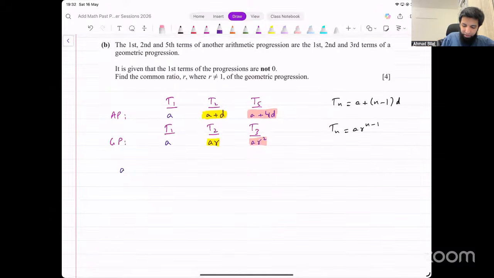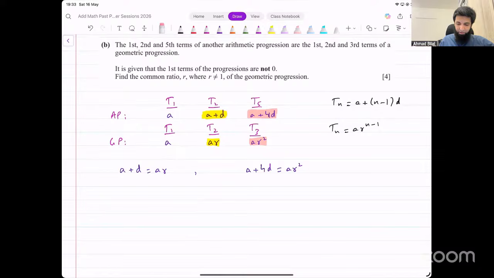We get two equations from that. a plus d equals ar. And we get a plus 4d equal to ar squared. These are two equations that we end up getting from this. Do we know the value for anything here? We don't know a, we don't know r, we also do not know d. We have three unknowns, right? We have three unknowns. Do we have another piece of information given?